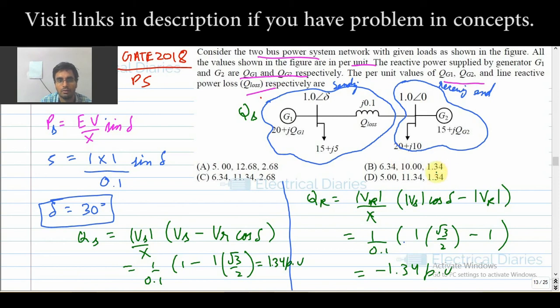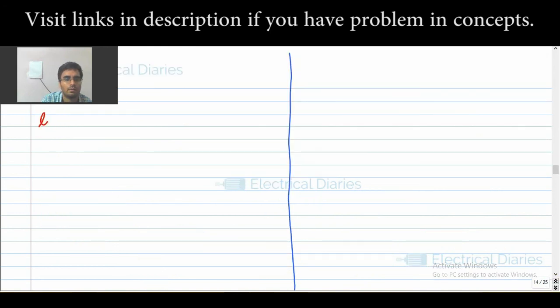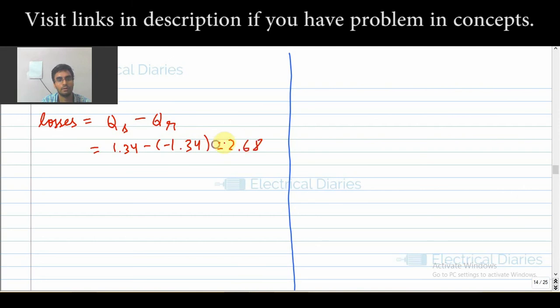Now the losses can be calculated as Q sending minus QR. So your Q loss is 1.34 minus (minus 1.34), which is 2.68 per unit. Now you can find QG1.